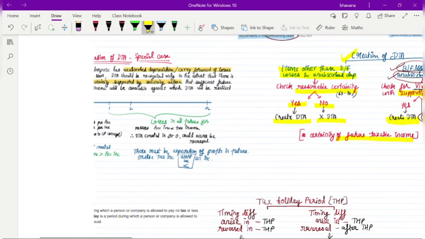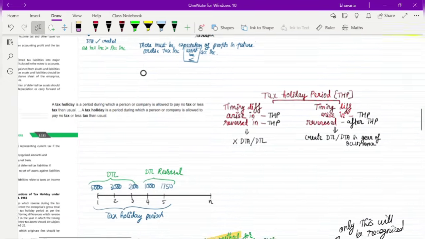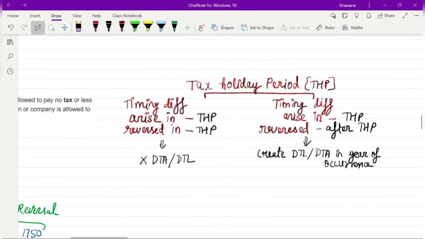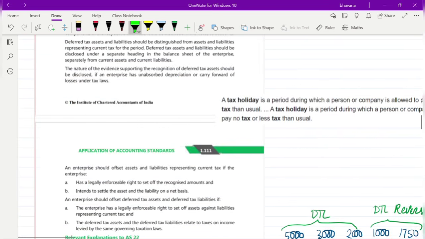Okay, so I think I've explained this. We don't need more explanation on this, so we'll move on to the next concept. The next concept that we are going to learn is about the tax holiday period.